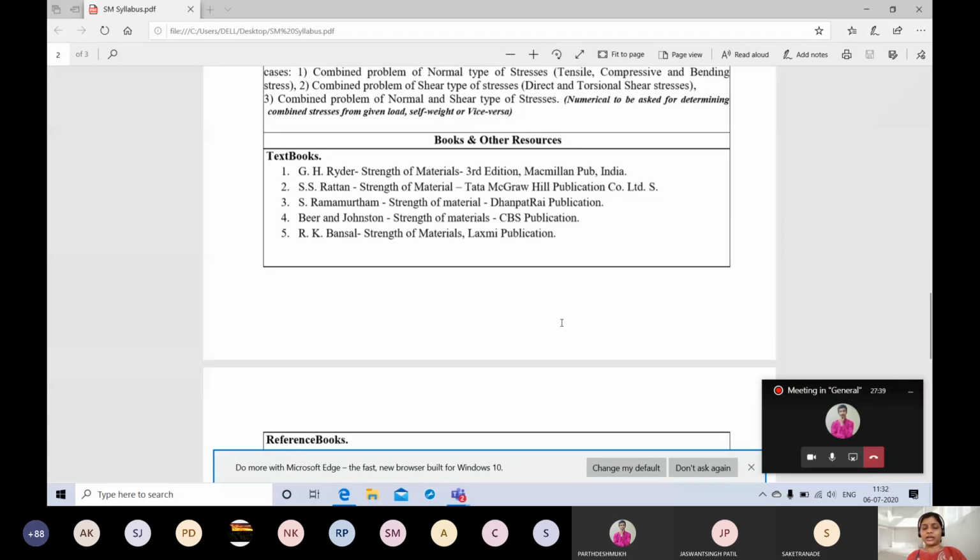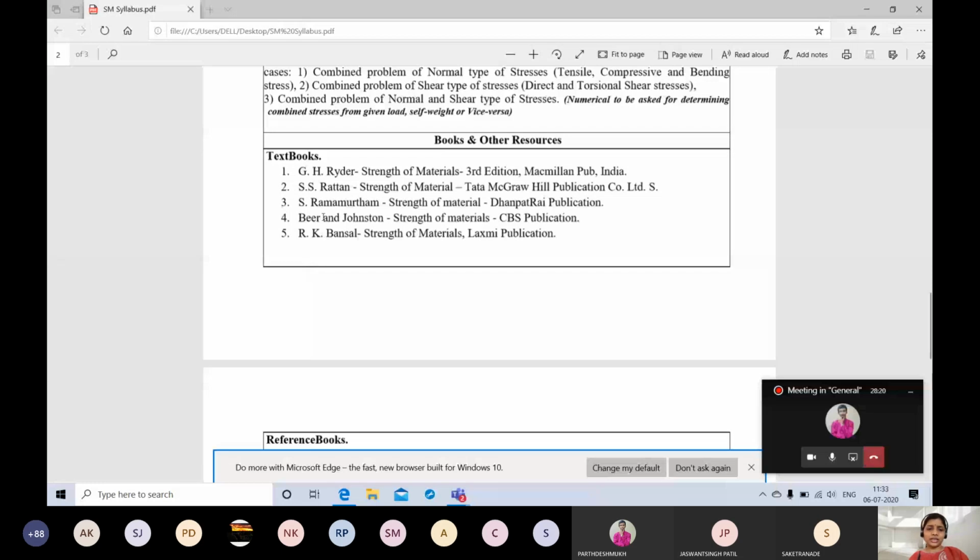So you have to take care while referring to any of the books, because this is the problem faced by students. That's why every time I tell all the students that these are all textbooks and reference books. While referring to any book, you have to stick to your syllabus. Unnecessarily, we should not study what is in the civil content. Civil structure is totally different and mechanical is totally different. R.K. Bansal is typically for mechanical students. You can refer to that very easily. While referring to Ramamurthy and Ratan, please stick to the syllabus. Whatever is in the syllabus, you have to go through that only.